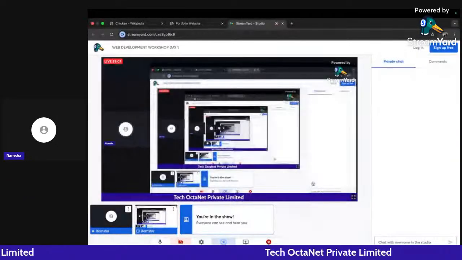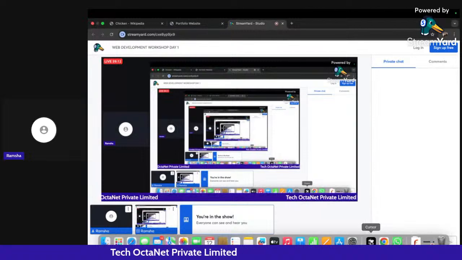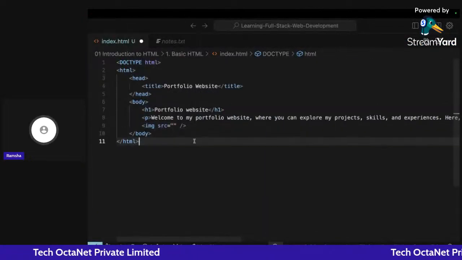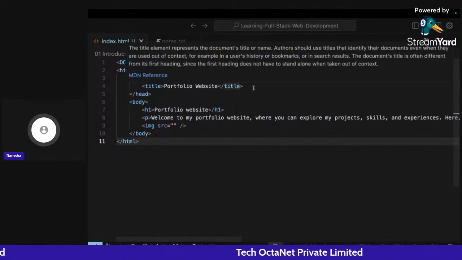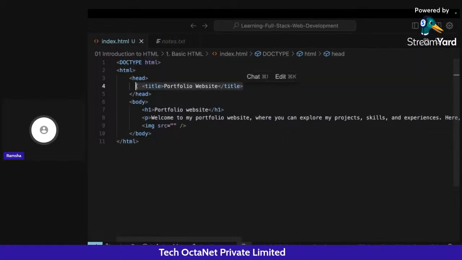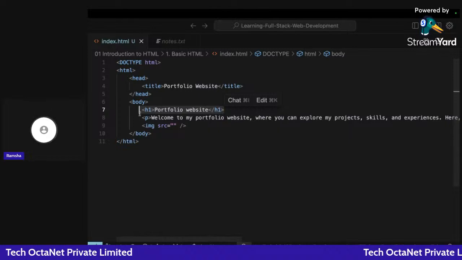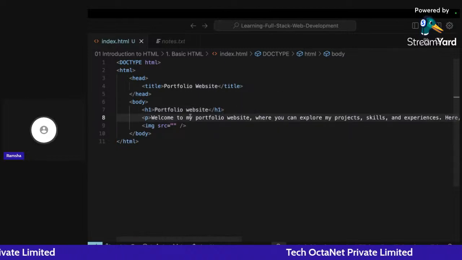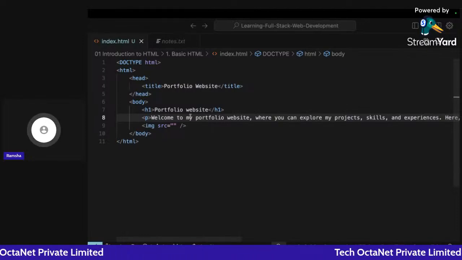Yeah, so I have shared my screen again, and what I was discussing was that I have created this web page, which contains the title of my portfolio website, a heading saying this is a portfolio website, and some description of what my portfolio website contains. A portfolio website, as you also know, is like a resume of a web developer.